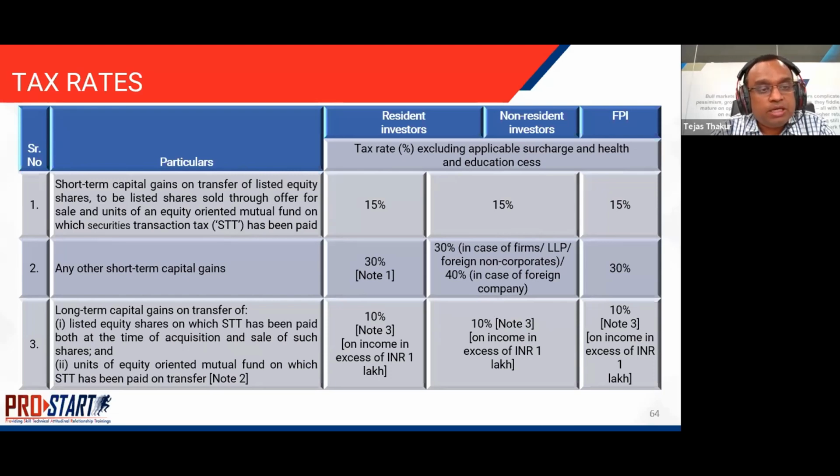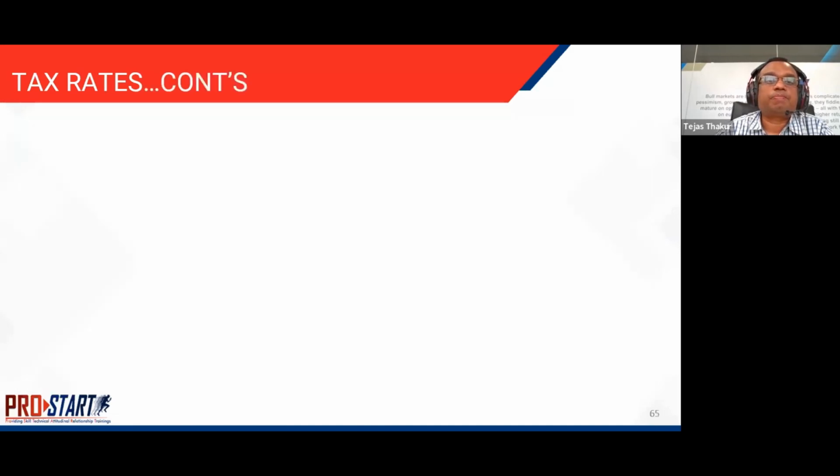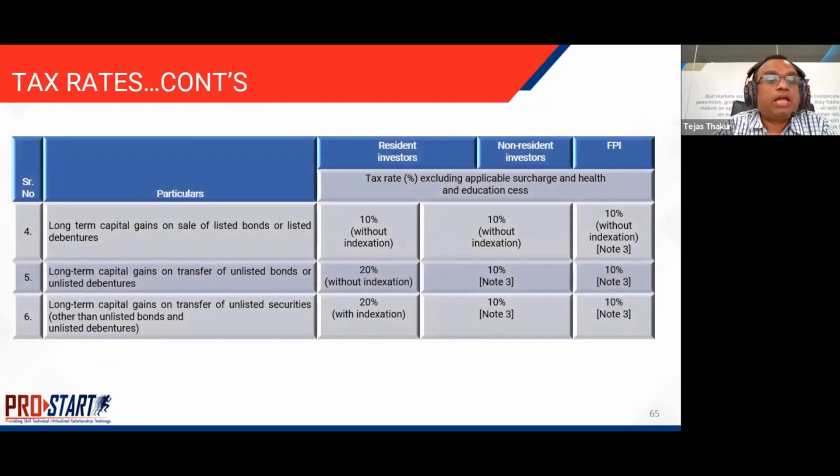In terms of long-term capital gains, for equity shares which are listed on a recognized stock exchange and on which STT is paid, the resident investor as well as the non-resident investor or even the FPI pay 10% tax on income in excess of 1 lakh. This is also applicable to the sale of units of equity-oriented mutual funds. Long-term capital gains on sale of listed bonds or listed debentures is 10% without indexation for all three categories.